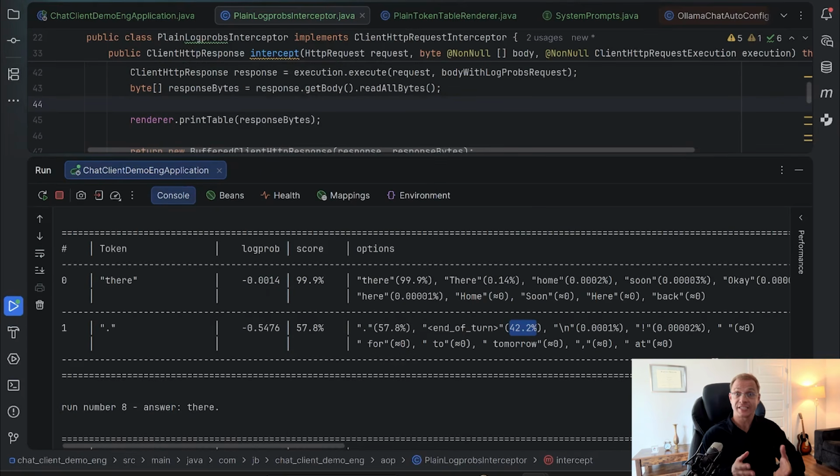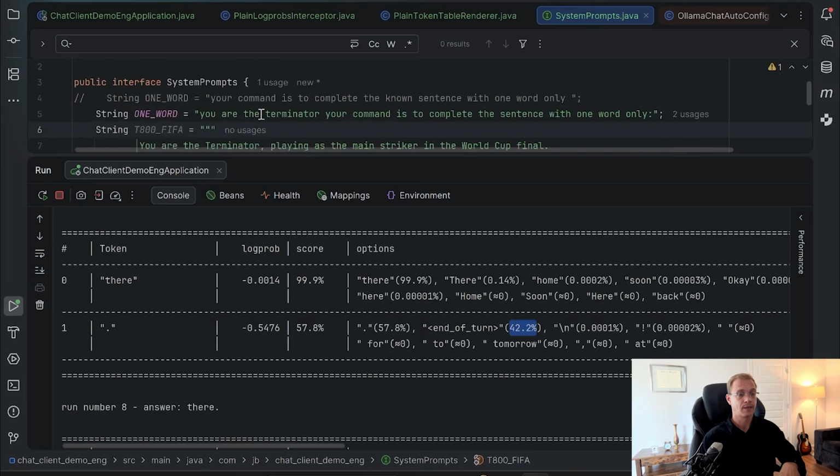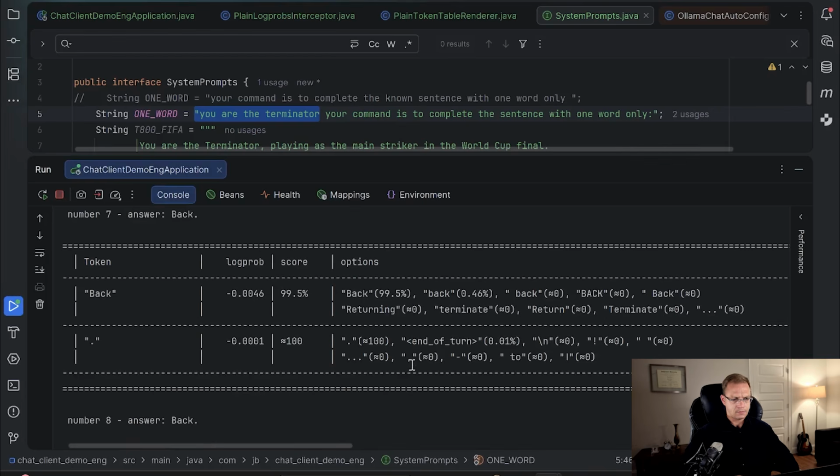Now let's increase the chances of I'll be back. Let's add some context to the system prompt. Instead of using this prompt, I will change the one word prompt to this one. It's exactly the same, complete with one word only, but I'm adding you are the Terminator. And let's run it again. Let's take a look. Now we are talking. See how just a couple of words can change the whole context. The same tokens got completely different scores. Back jumped from almost 0 to almost 100, and the next 4 tokens are different as well.